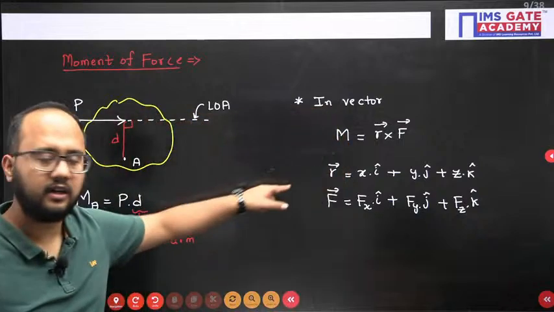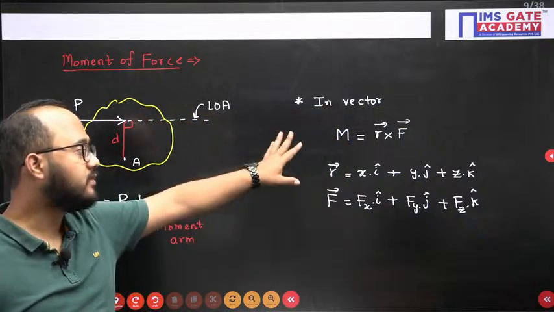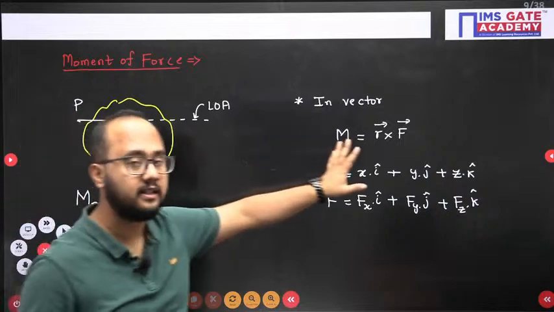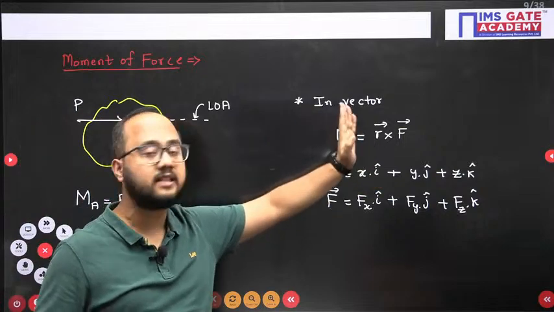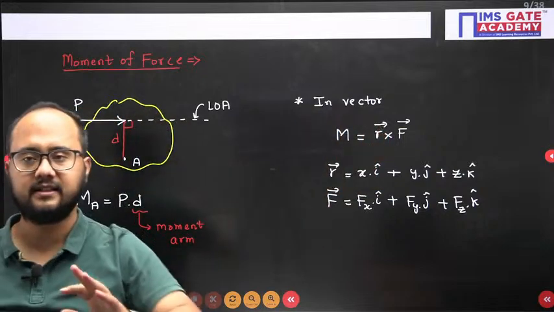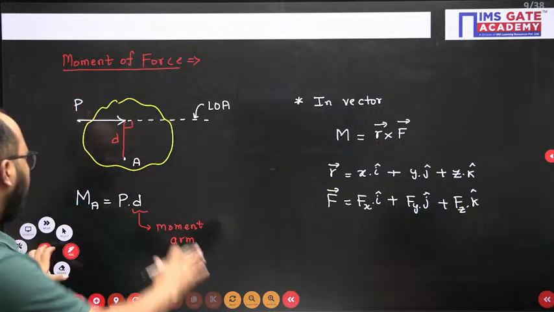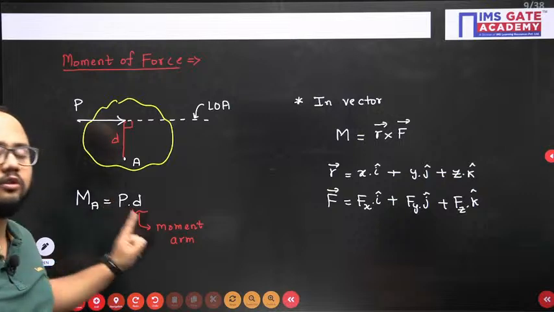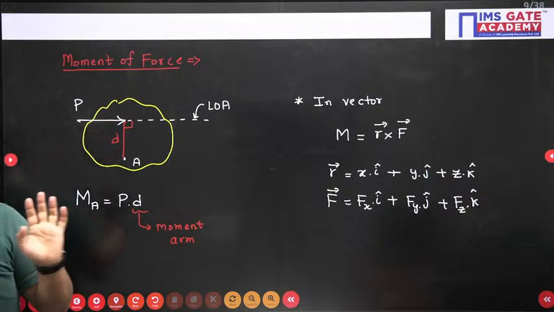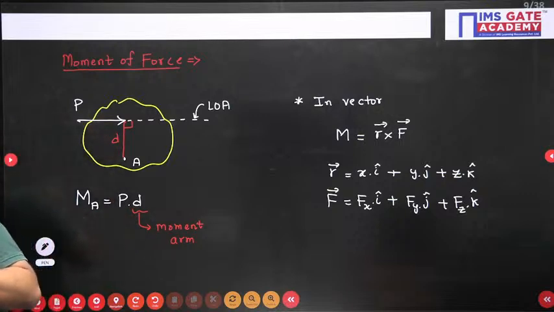So position vector and force vector we have written. So in terms of vector, moment can be written as r cross f. Okay, this much basics at least we should know. But in most cases, your work will be done using this formula only. But remember, don't make mistakes in moment arm. Right, everyone?